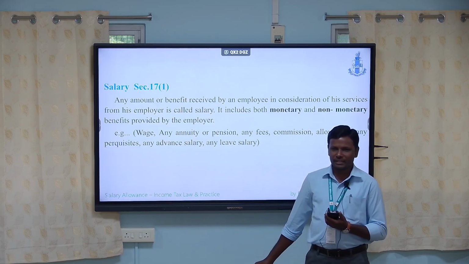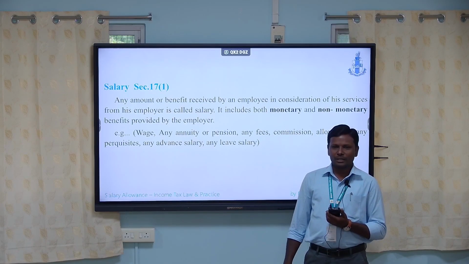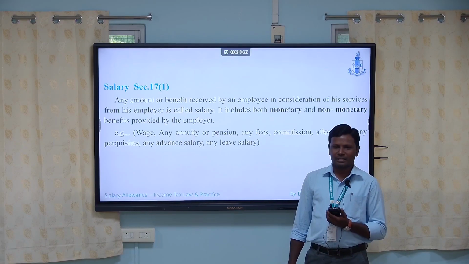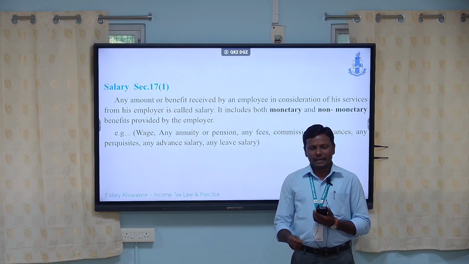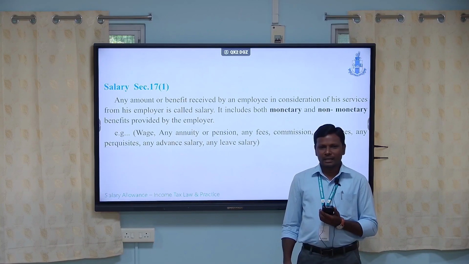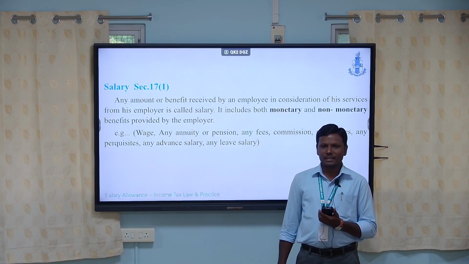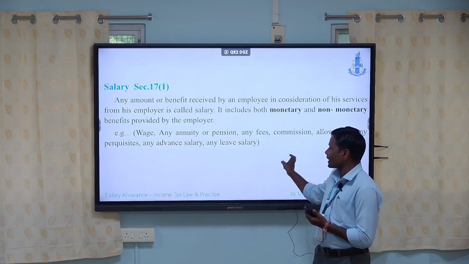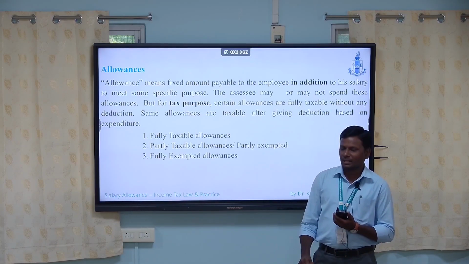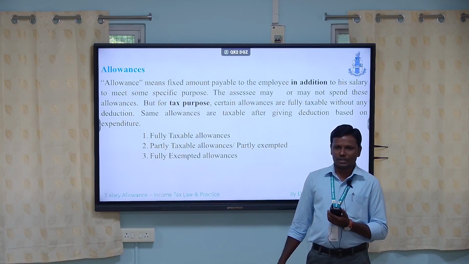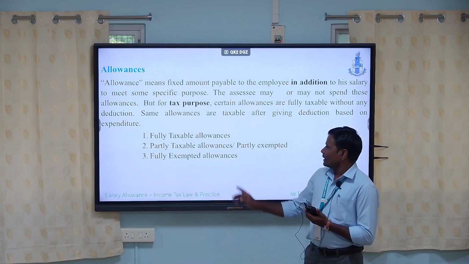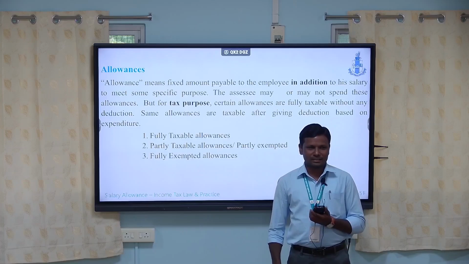For example, wages, any annuity or pension, fees, commission, allowances, any advance salary, and leave salaries are benefits of salary. Next, allowance. Allowance means a fixed amount received by an employee to meet some specific purpose.